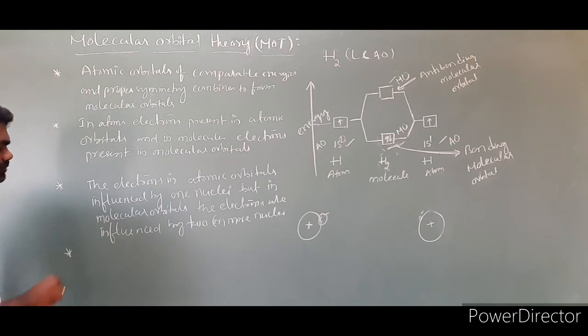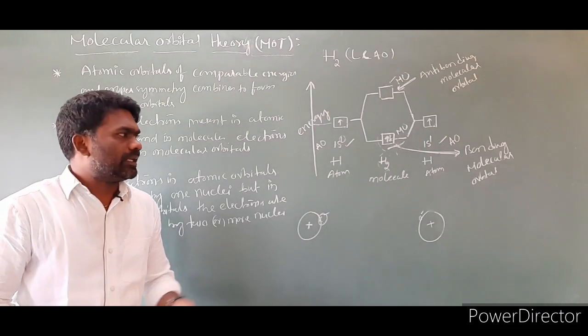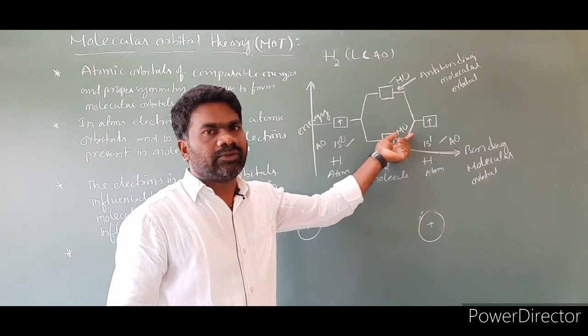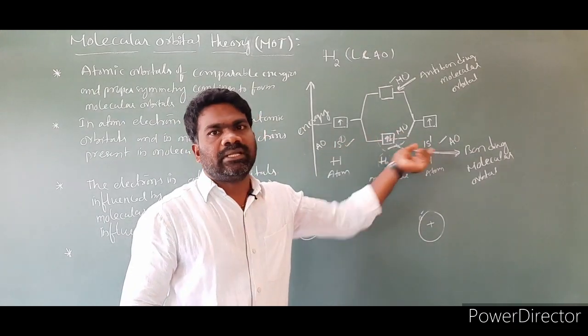Next, the fourth one. The number of molecular orbitals formed is equal to the number of atomic orbitals combining.